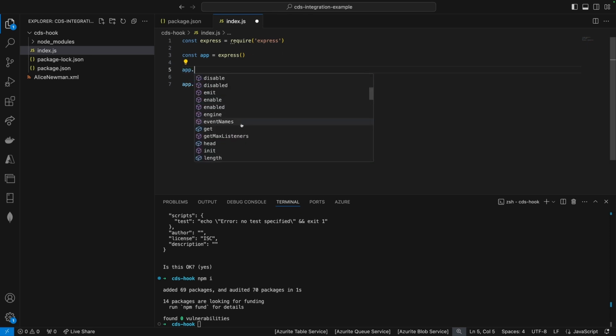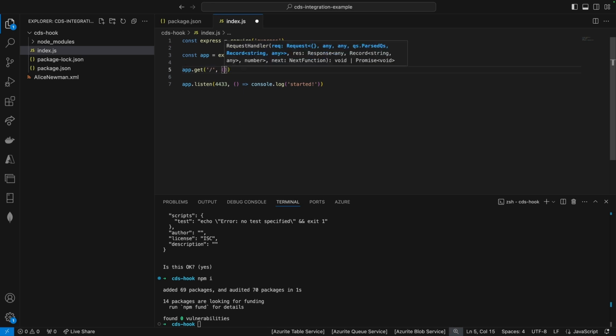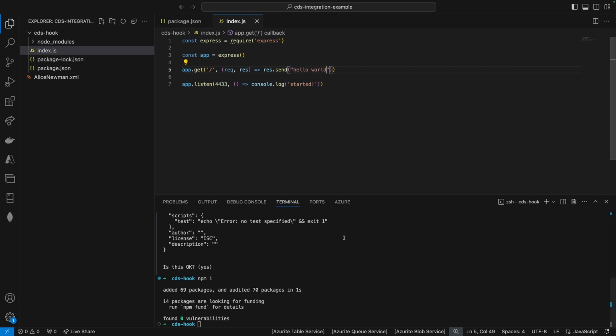So I can't remember exactly which ones it is. There we go. So get. So let's just do hello world for now. We have a request, a response, and on the response, I think you can just send hello world. Okay. So I think this is the simplest possible application I can run.